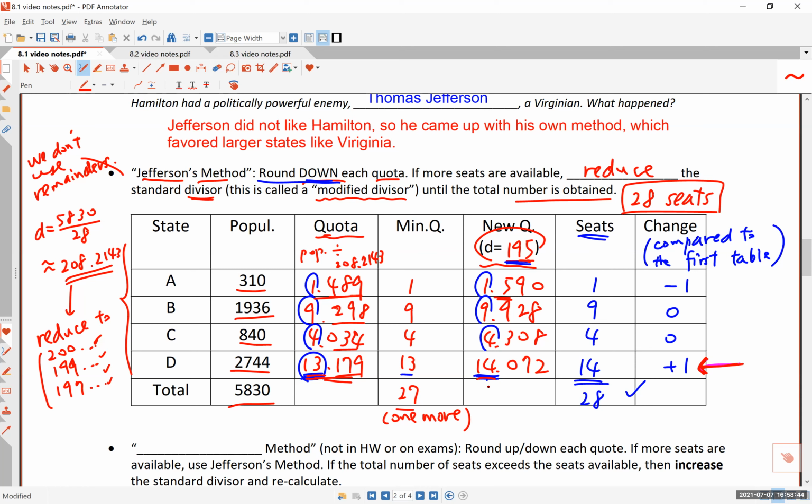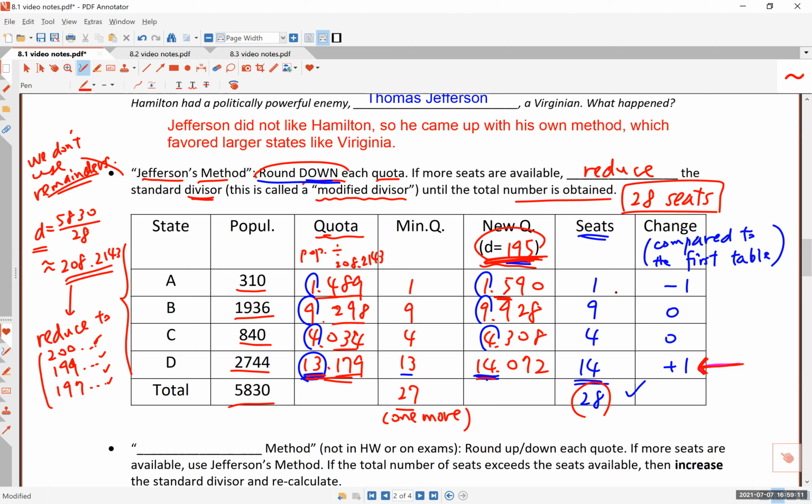Again, just reviewing this, we always round down, but instead of looking at the remainders, we start changing the divisor, keep lowering and lowering until such a value that would cause the minimum quotas to add up to 28.